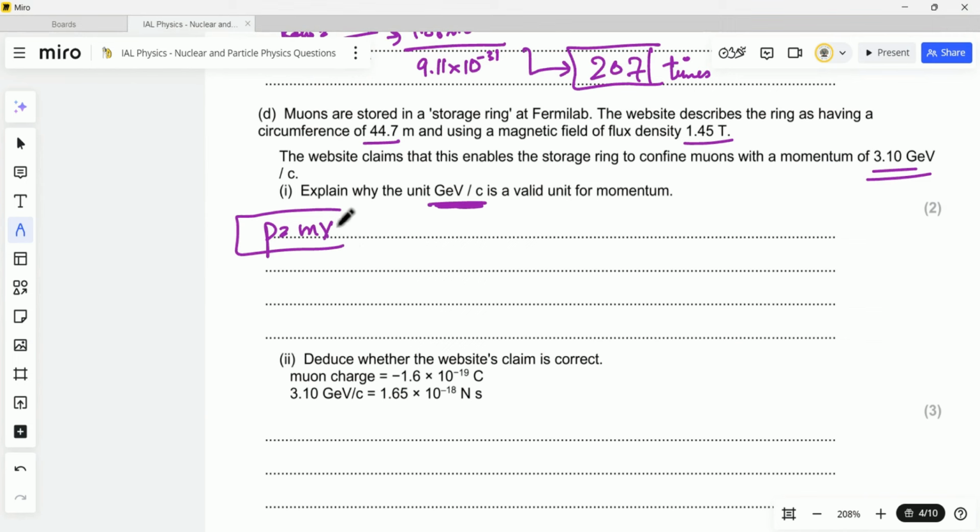So let's talk about the formula for momentum first. We know that momentum is equal to the mass multiplied by the velocity.